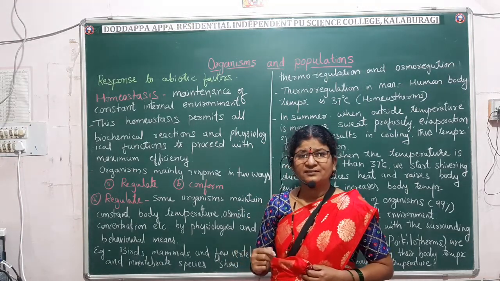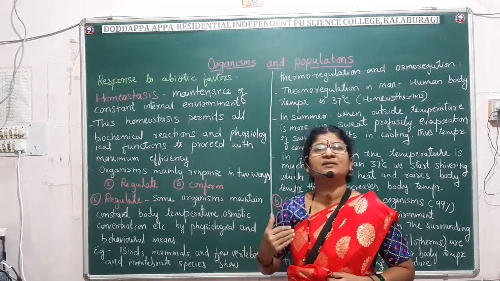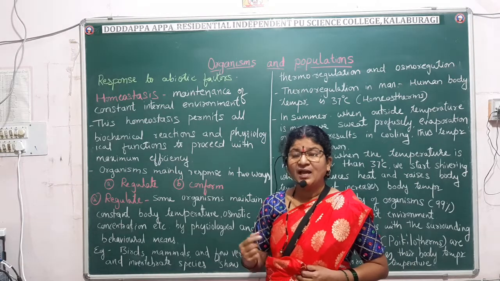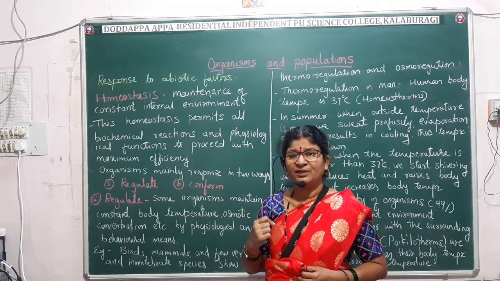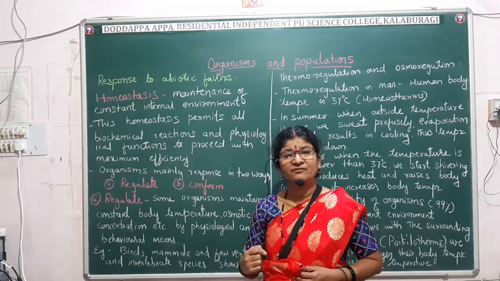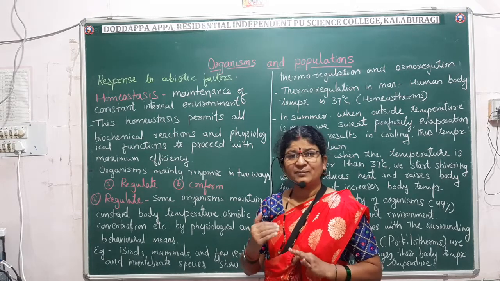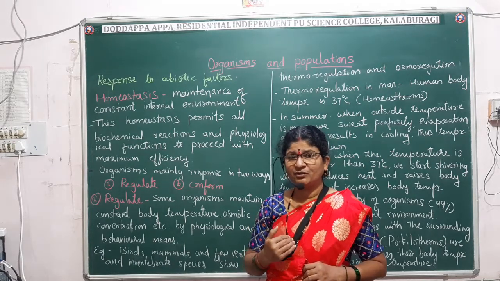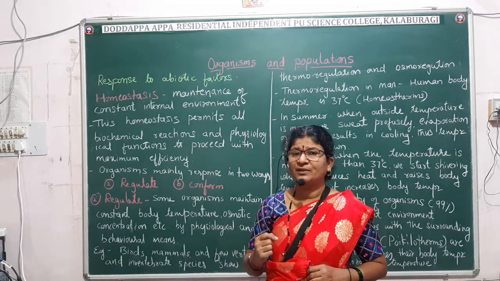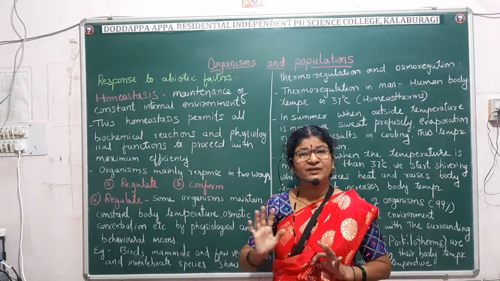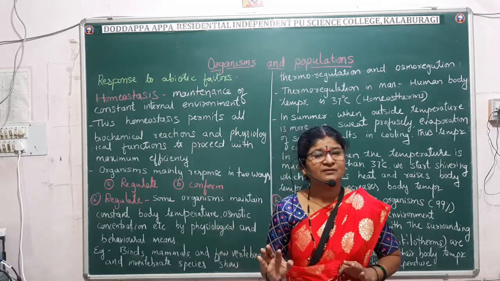This constant internal environment is maintained by all the different organ systems of the body, and that is how it permits effective metabolic activities and physiological functions of the body. That is why all the metabolic activities of the body go very smoothly, and the living organism survives very comfortably.